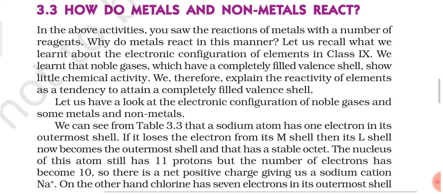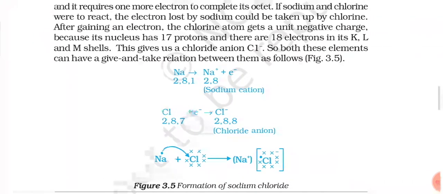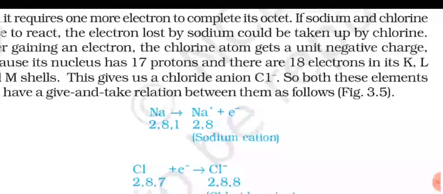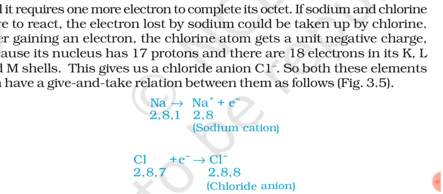On the other hand, chlorine has 7 electrons in its outermost shell and it requires one more electron to complete its octet. In the case of chlorine, its atomic number is 17, and that is why the total number of electrons in chlorine is also 17. When we write its electronic configuration, it will be 2, 8, 7, which means it has 7 valence electrons. So the nature of chlorine is that, to attain an octet, it wants to gain one electron.